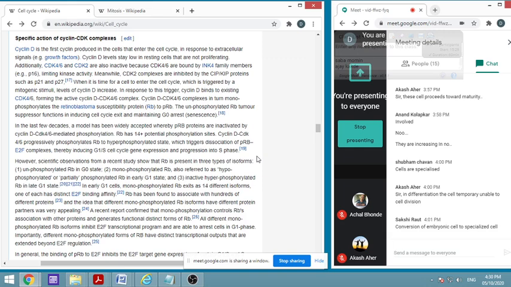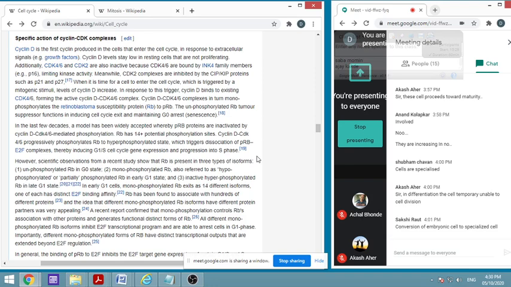So these are related to aging of the person. If these CDK complexes are phosphorylating this retinoblastoma or RB protein, then these proteins are doing their job.